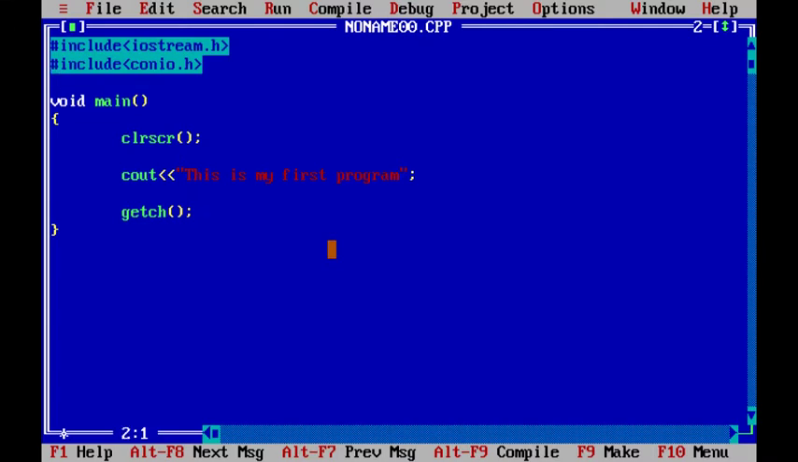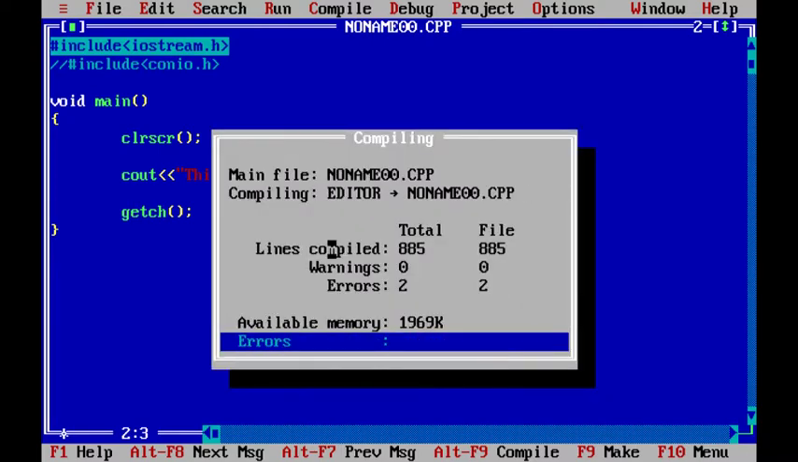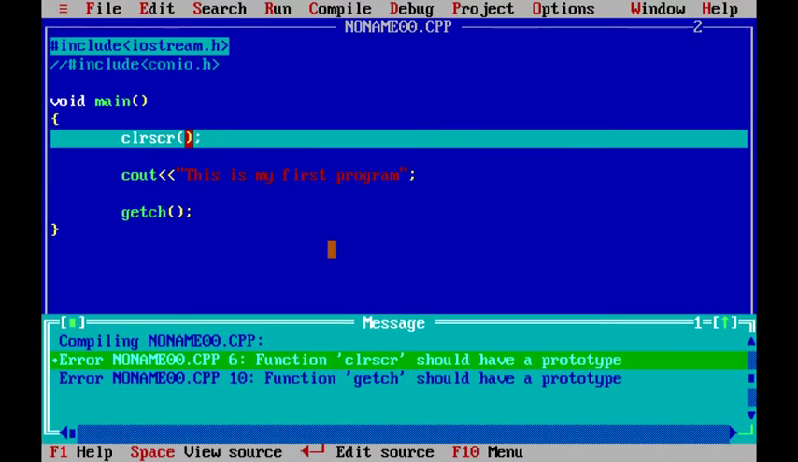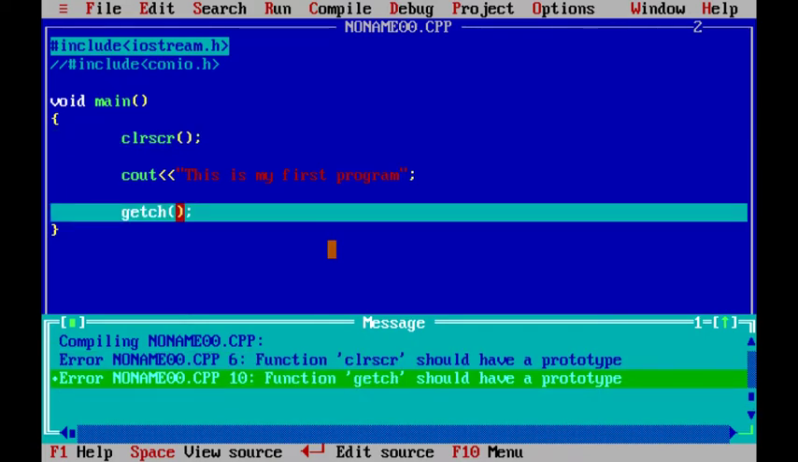Okay, I have iostream.h and conio.h over here. In this conio.h, what I'll do is comment out this conio.h. So let's say this conio.h is not there, that means I haven't mentioned conio.h. Let's see if I compile this program, Alt F9. You're getting two errors. Okay, let's see what the two errors are. Enter. Can you see there are two errors, one for clear screen and one for getch.